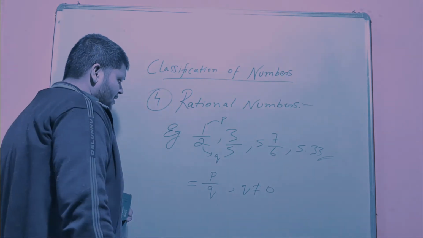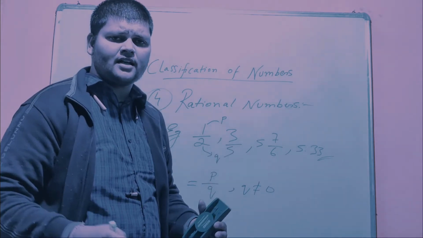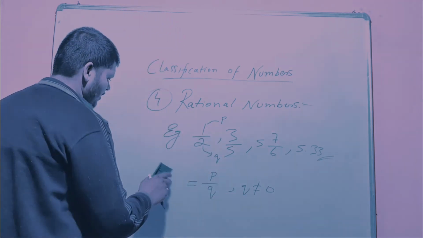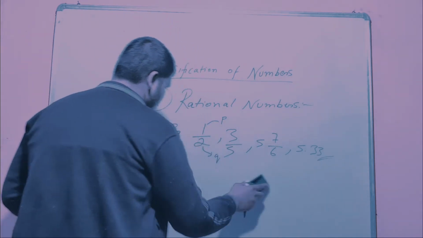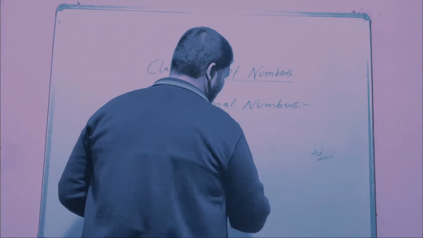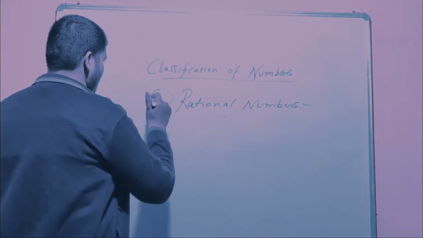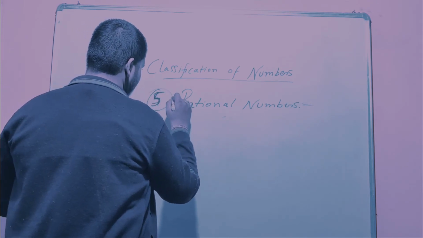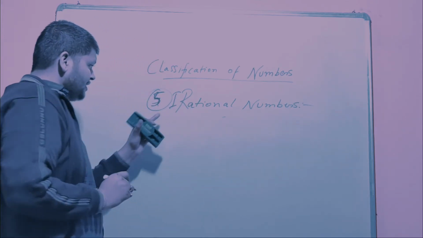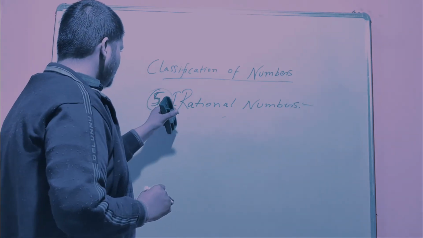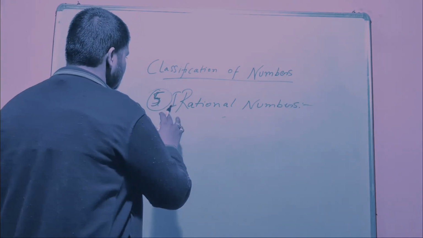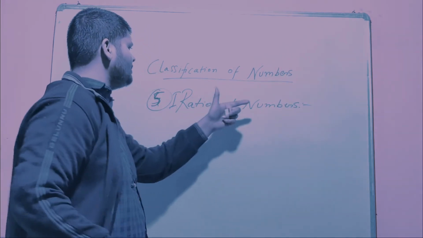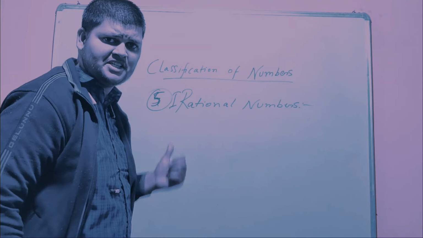So the rational number you can denote by any of the letters you have in your alphabet. That's all. And now I am moving to the next one, that is the irrational number. This will be the fifth one. Instead of writing it too big, I am just putting I over here, which means it is an irrational number.